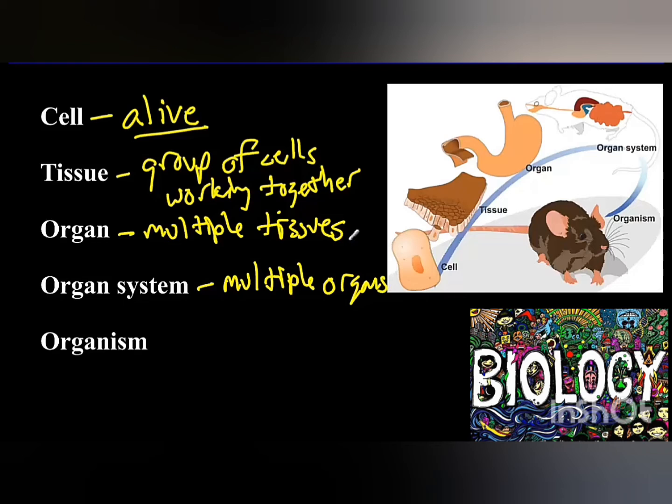When multiple organs come together, when they coordinate together, when they work together to perform a specific function in the body, that we now have what? A system. That is why in the aspect of system in the body, we have what? Respiratory system. We have digestive system. So under digestive system, we have different organs coming together to form just one system in the body.